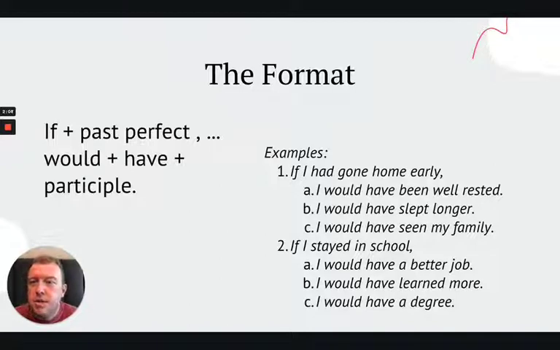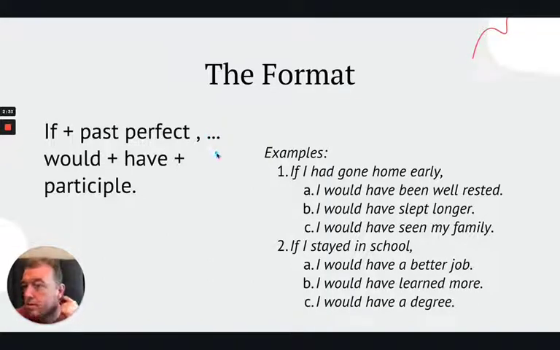So the format that we have here, we're going to start off with the word if, then we're going to use the past perfect tense. Then, this is really key, we want to have a comma there. All right, then we're going to fill it in. This just means that there's a piece of a sentence there.